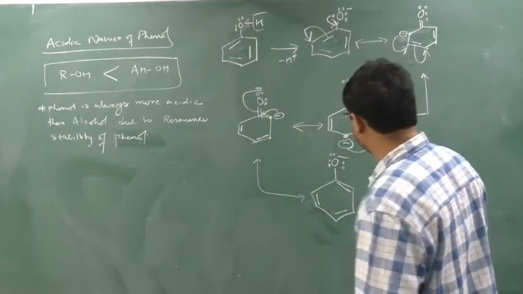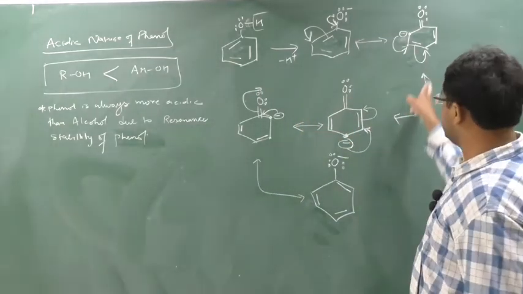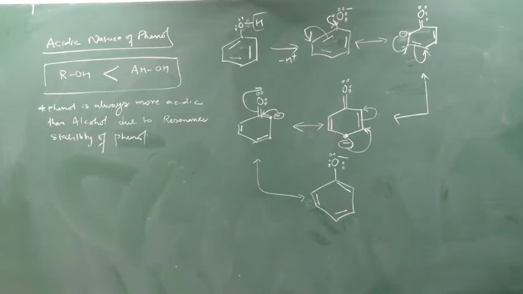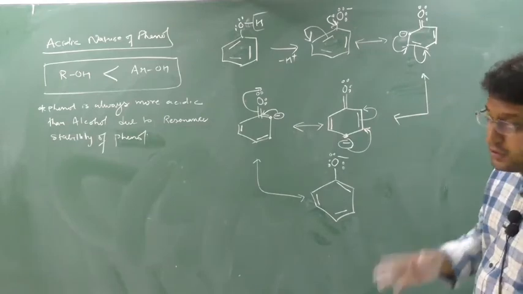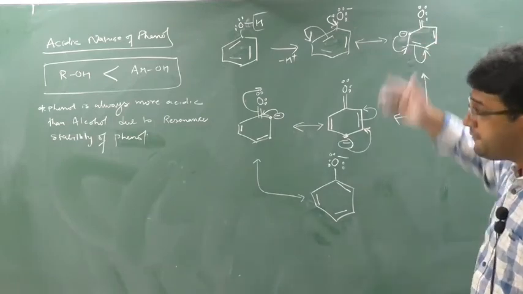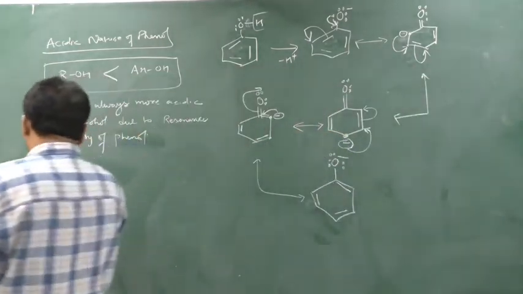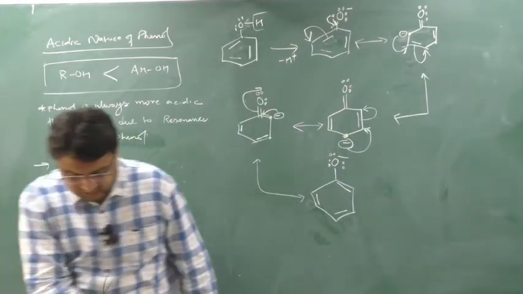See here. Clear? This is the resonance structure. Clear? So phenoxide ion is forming a number of resonance structures. Yes or no?